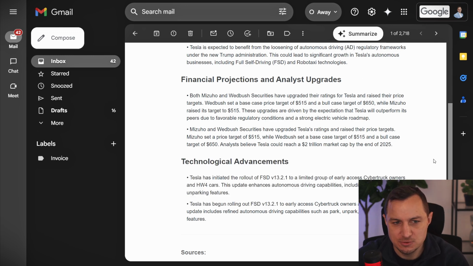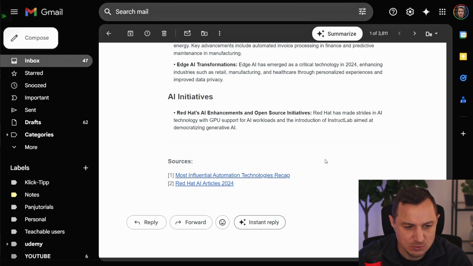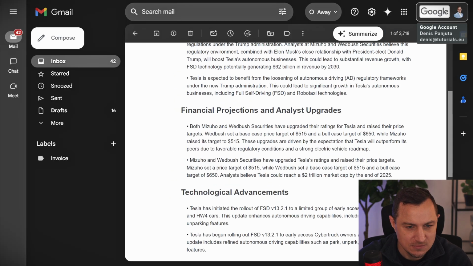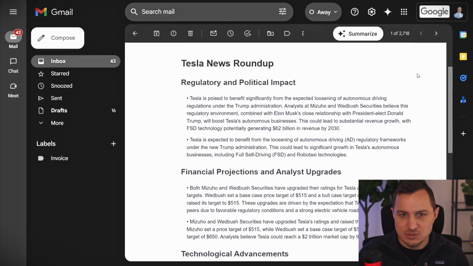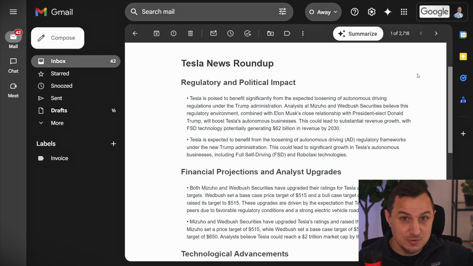Now let me check the other email address. And there we are. So I got the AI automation news roundup. So this user got the AI automation news with some sources. The other one got the individual one for Tesla. So you see, you can create custom emails per user based on what they are interested in.